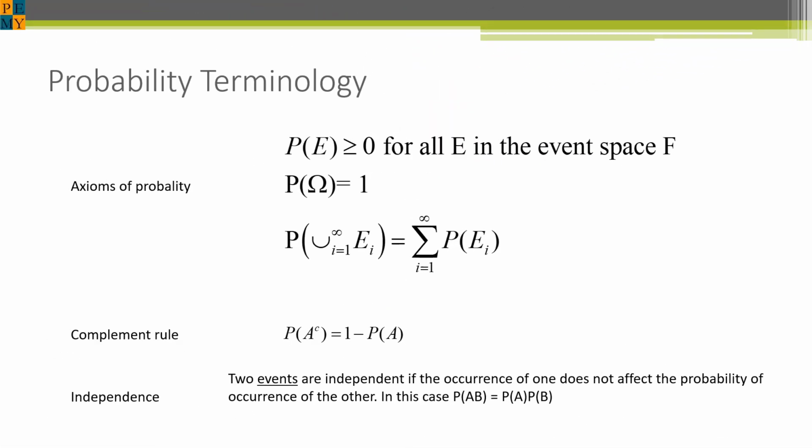Okay, it's time to get down to business. There are 3 axioms of probability upon which all modern probability theory and statistics is founded. The first axiom says that the probability of an event is greater than or equal to 0.